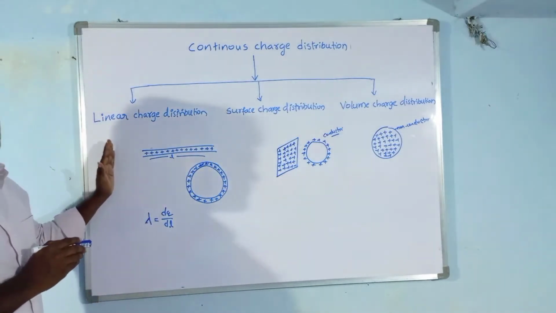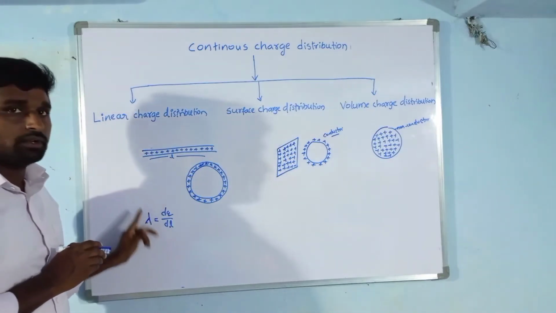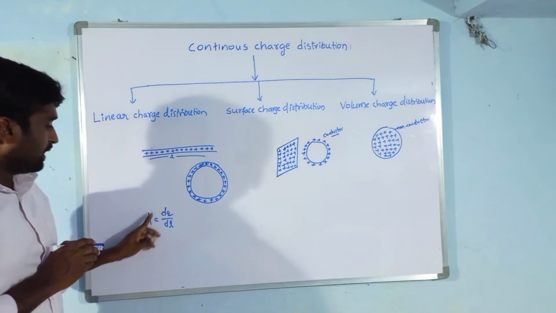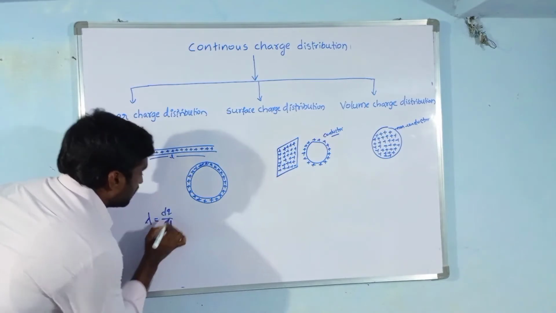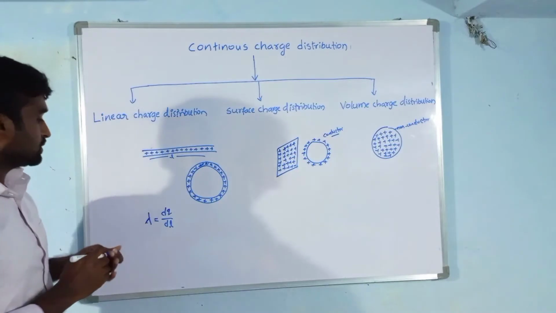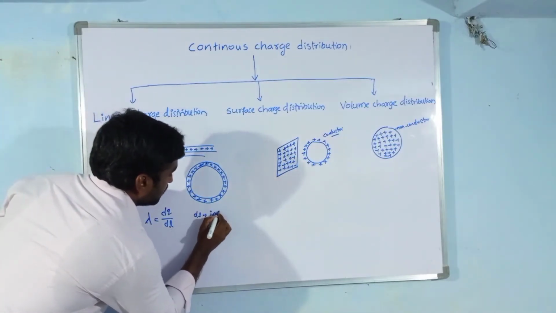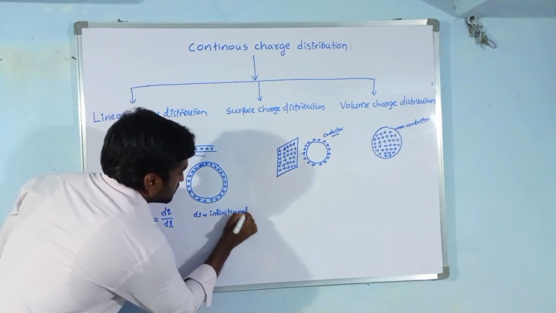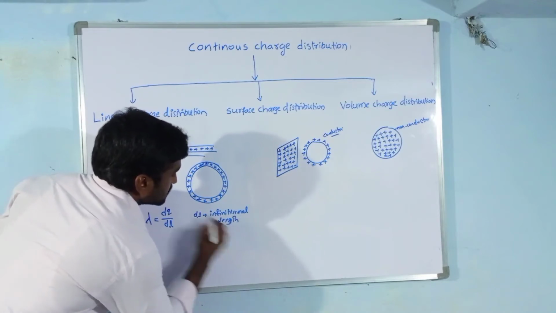What is dq? dq is the charge on the infinitesimal small length element. What is dl? dl means infinitesimal length, that is small length.